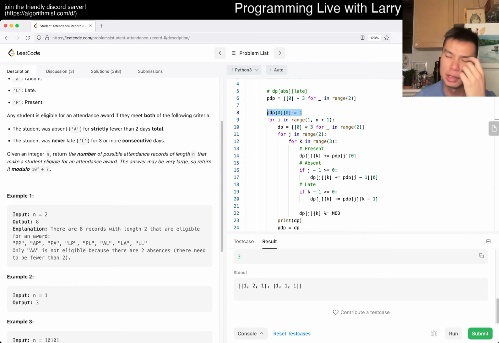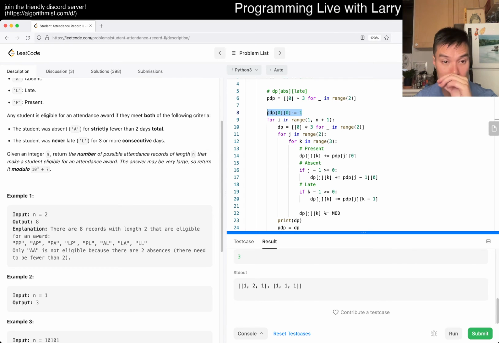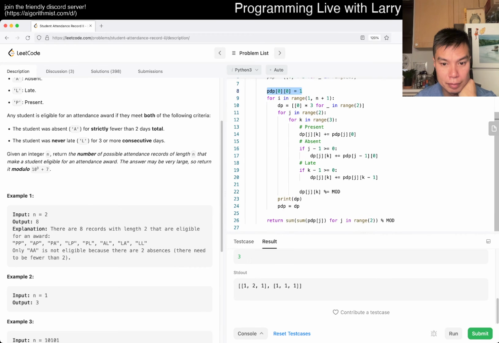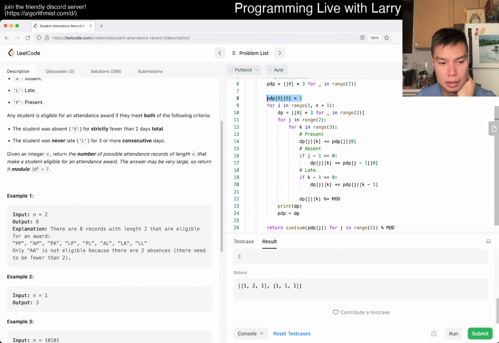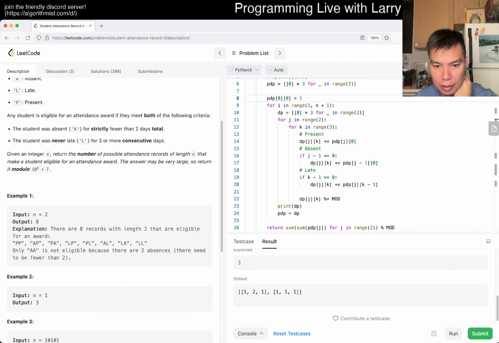Because for 0, 0, 0 case is 1. No, that should be okay. And then so that means that 3 things have to hit this, but way more things hit this. So after 1 iteration, what does that mean? That means that this is of 0 absences. The 2 ways to get that doesn't seem right?